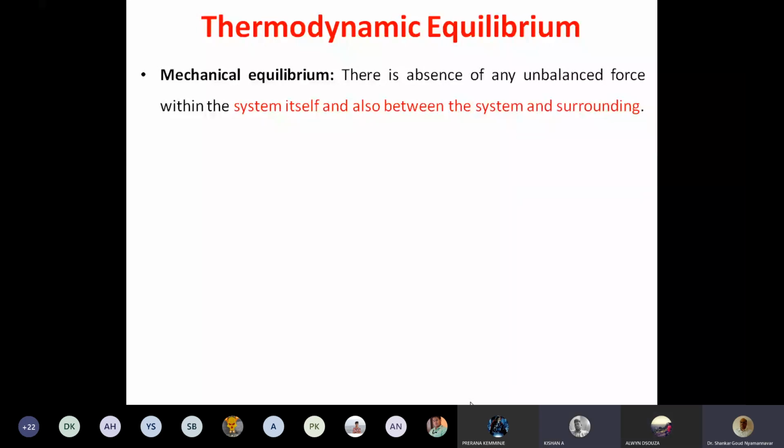Two opposite forces. Let us say you are standing on the floor, or you are sitting on the floor, right? Sitting. Sitting, right? So you are sitting. Your body weight is there, right? Body weight, body mass into acceleration due to gravity, will be acting downwards, right? Body weight acts always downwards. Now this force is balanced by reaction from the ground, right? You are sitting on a chair, there is a reaction produced in the chair. So that reaction force balances the body weight, right?